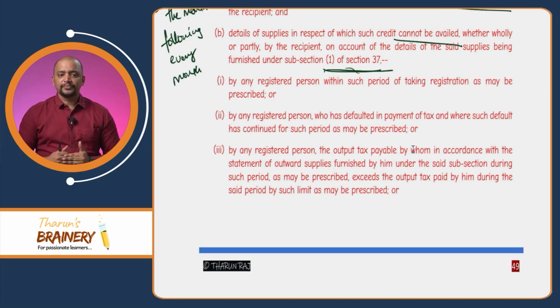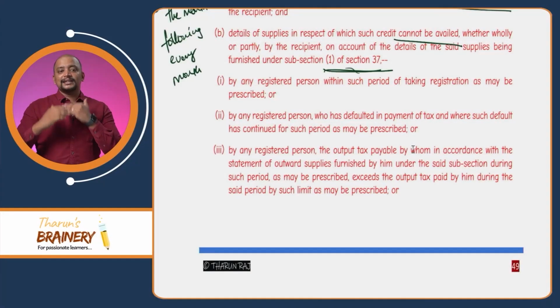The second point is a registered person who has defaulted in payment of tax, and where such default has continued for such period as may be prescribed. Now it is a very important point that you all should know: can a recipient take ITC as per GSTR2B even though the supplier has not paid the tax? Yes, because the moment the supplier files GSTR1, it comes in GSTR2B. But if the supplier has not paid the tax, even though it comes in 2B and you took the ITC, it may be shown as ITC not available.